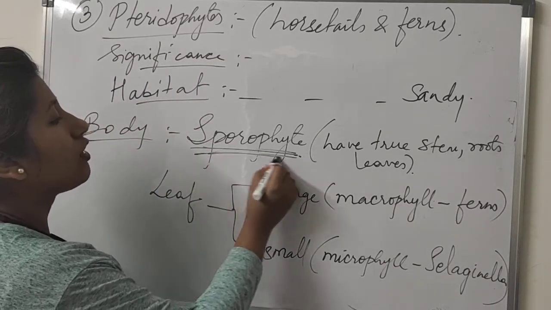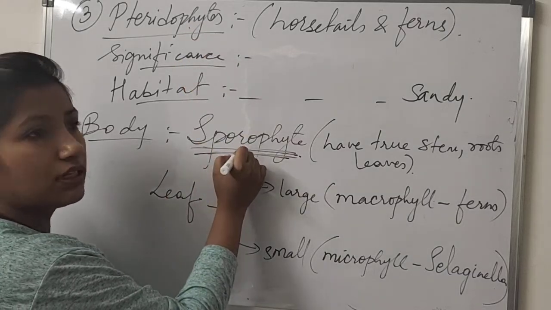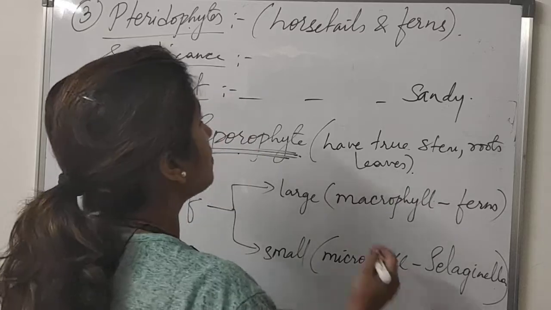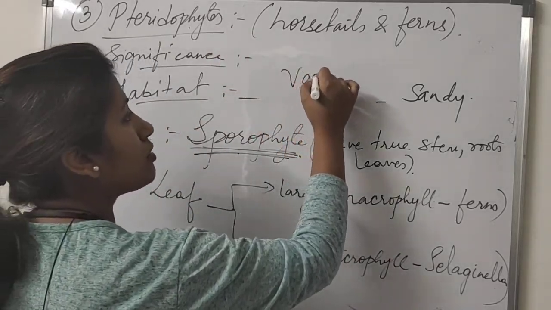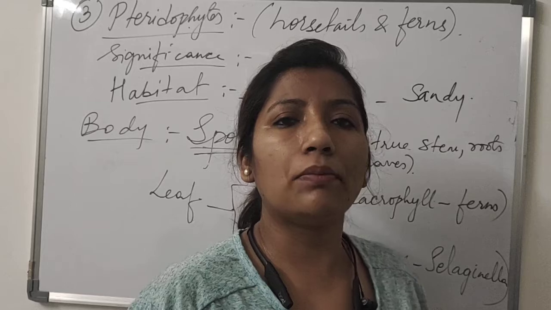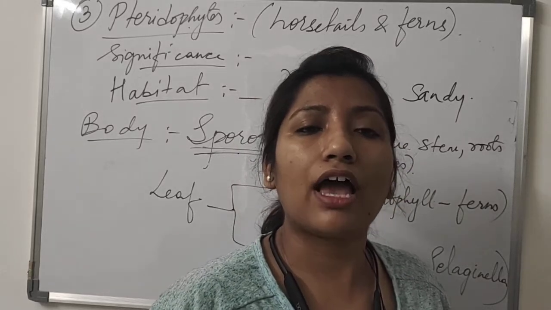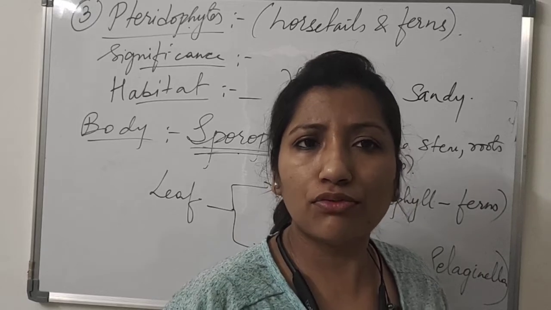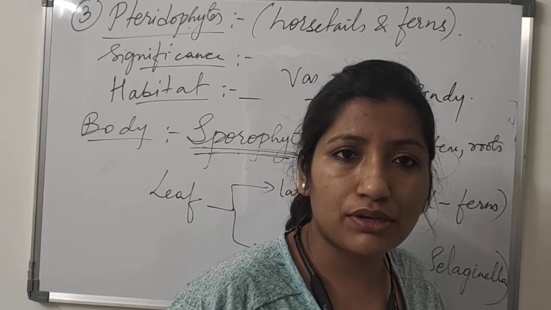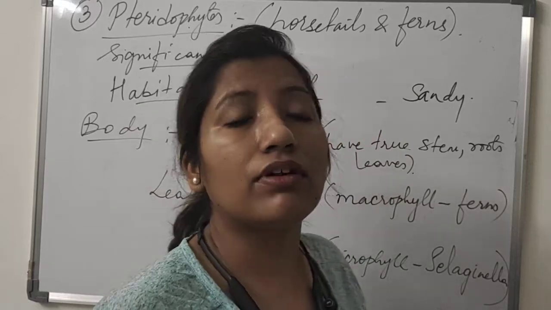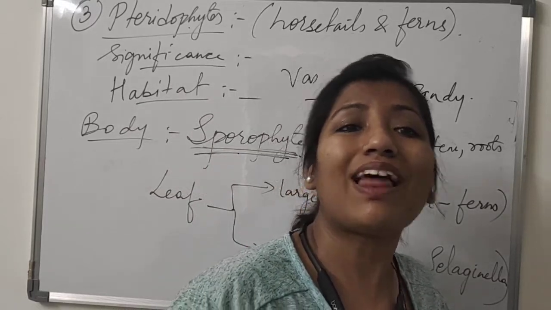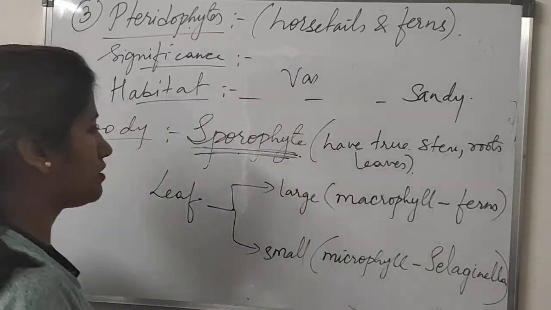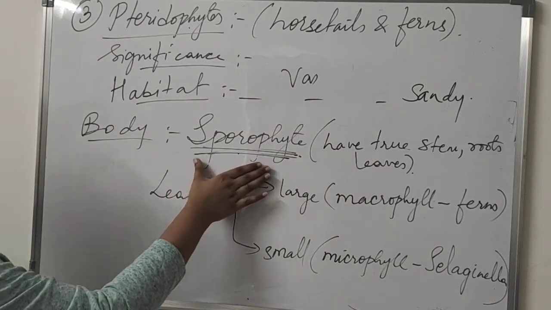So the main body of the pteridophyte is sporophyte. The sporophyte has true stem, roots and leaf. Why will they have true stem? Because pteridophytes, we know, have vascular bundles. To have xylem and phloem, one plant must have root and stem. Bryophytes did not have true roots. Instead of roots, they have rhizoids, remember. Instead of leaf and stem, they have leaf-like structure and stem-like structure, but they did not have a true stem or leaf. Okay, so here the sporophytes are very developed.